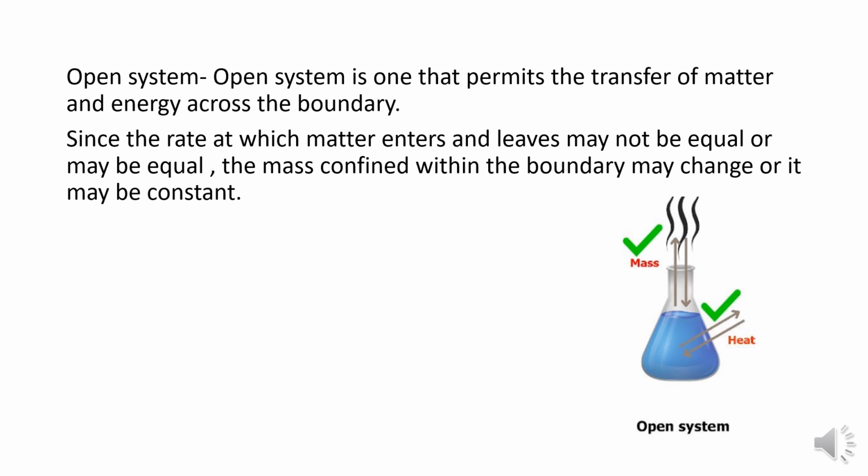Here both the mass and the heat are changing: heat in, heat out, mass in and mass out. Whereas in a closed system, only heat transfer takes place and mass is constant. So this is the difference between the open system and the closed system.